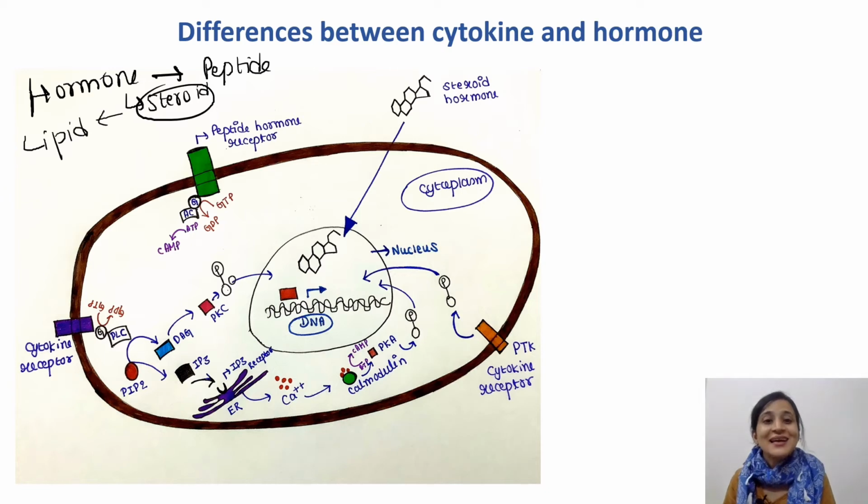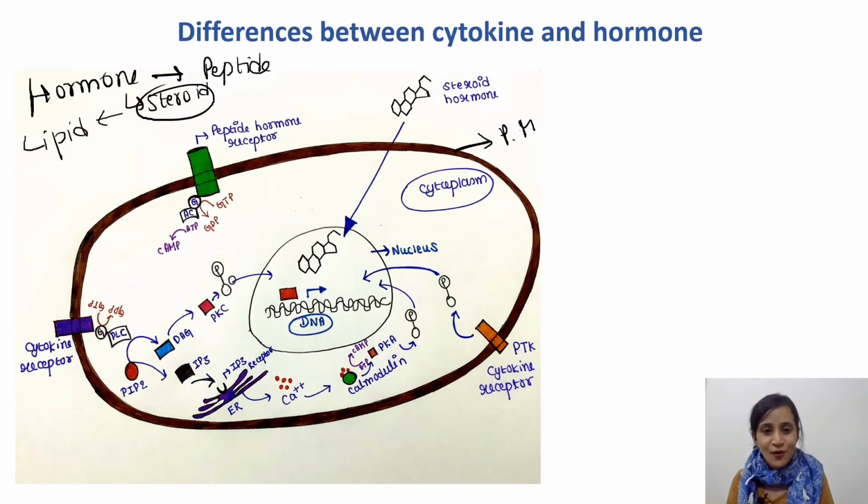And hence they are lipid soluble. Because they are lipids, they are lipid soluble. As they are lipid soluble, they can easily cross the lipid bilayer membrane of a cell. This is the plasma membrane, the lipid bilayer membrane. We all know that the cell membrane is made up of a lipid bilayer. So these steroid hormones can easily cross this lipid bilayer of the cell, and they can also enter,